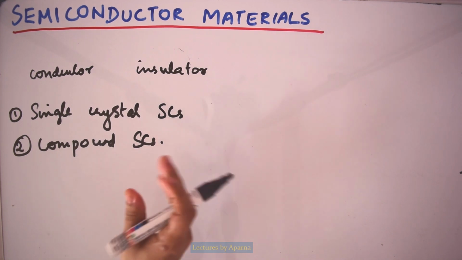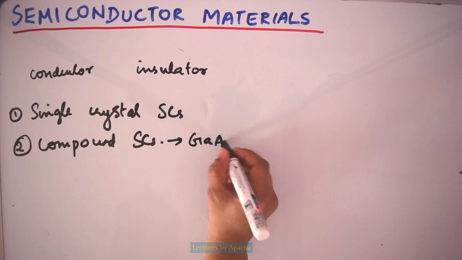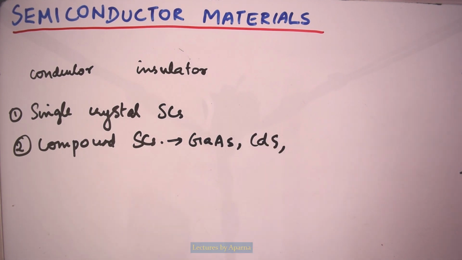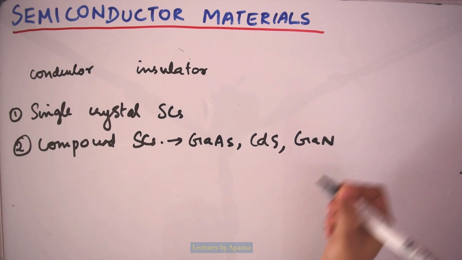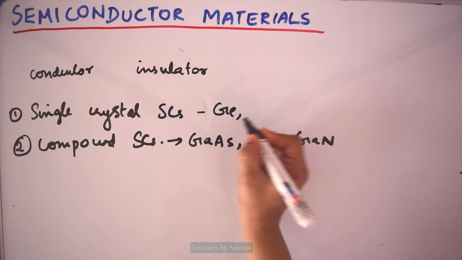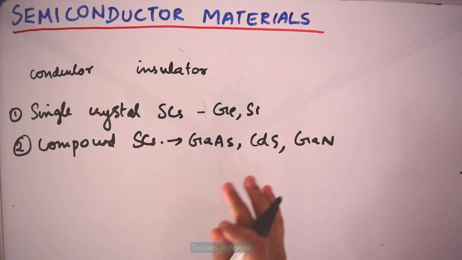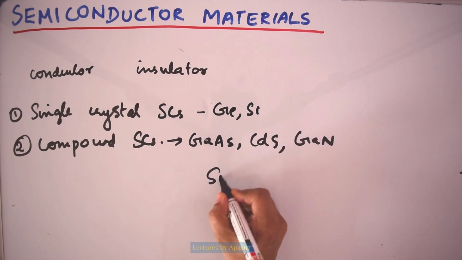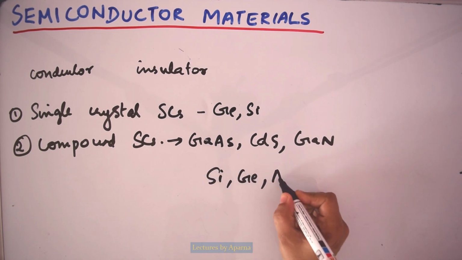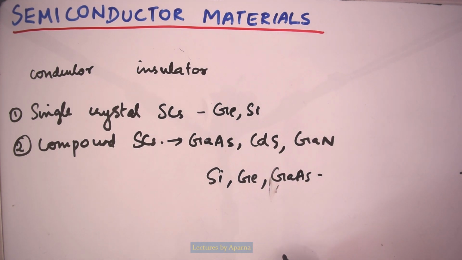Compound semiconductors are compounds of two elements, like gallium arsenide, cadmium sulfide, gallium nitride, etc. Single crystal semiconductors means germanium, silicon, etc. The three semiconductors that are most widely used are silicon, germanium and gallium arsenide. To study semiconductor materials in detail, let us see their atomic structures.